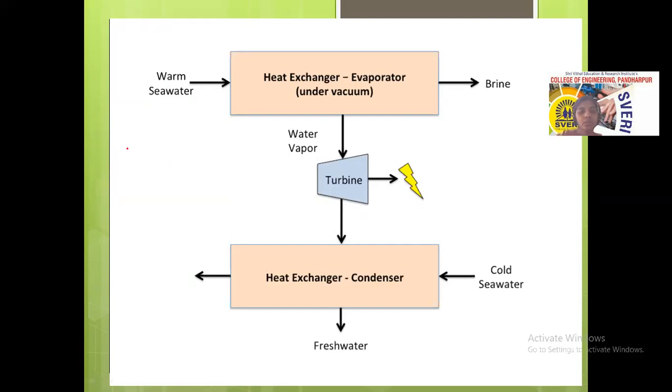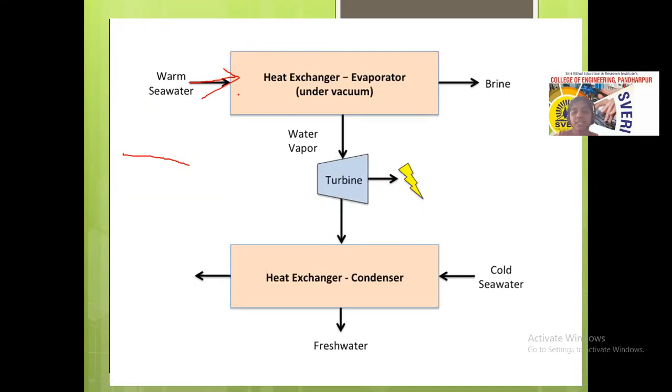We all know the temperature on the surface of the ocean is high as compared to the deep water. Why is the temperature of the sea surface water high? Because of the solar radiation falling on the surface of the seawater. That high temperature should be used for electricity generation. So that warm or heated water is transferred into the heat exchanger.